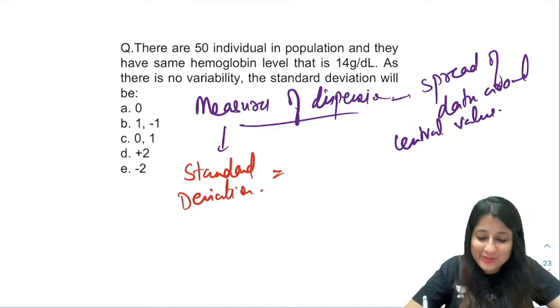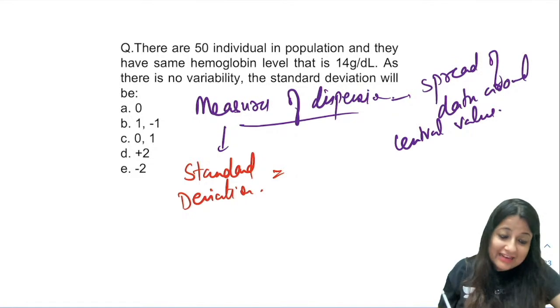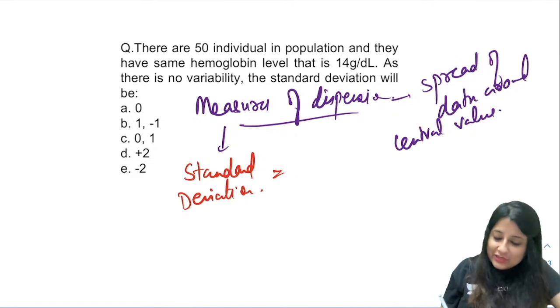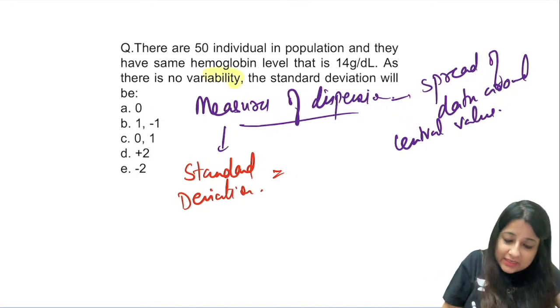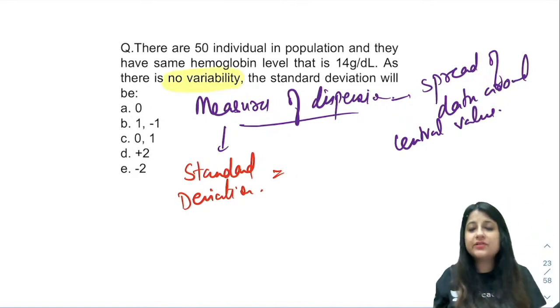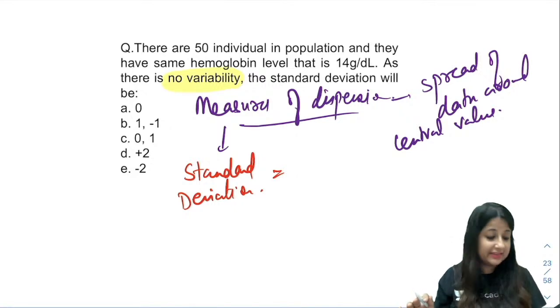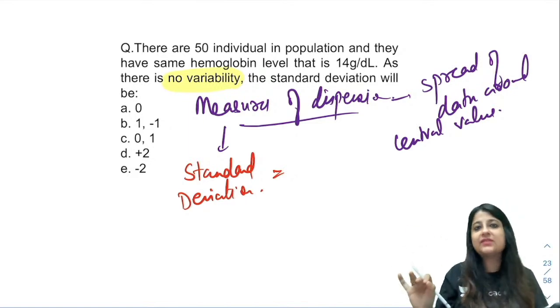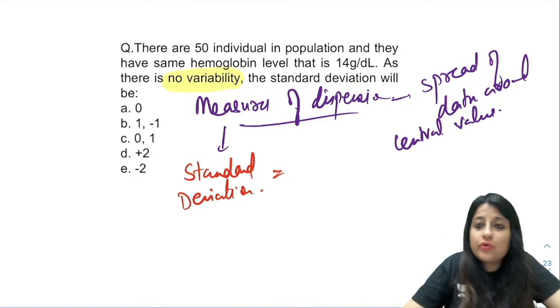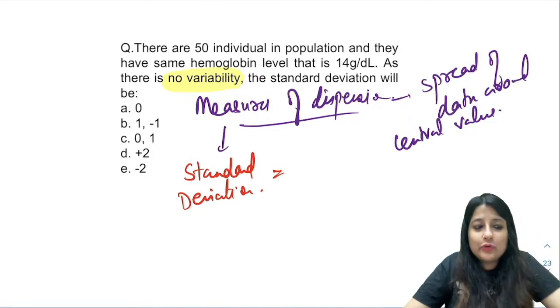Do you want me to use the buzzword highlighter for buzzwords? So here, tell me, what is the buzzword? No variability. Can you see this? There is no variability. That's a very good way, thank you. So we can just highlight the buzzwords here. The buzzword is no variability.